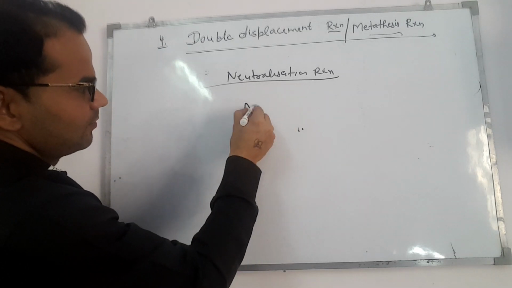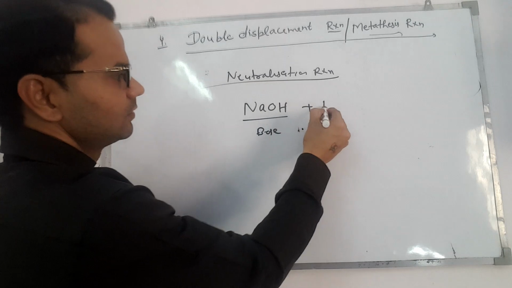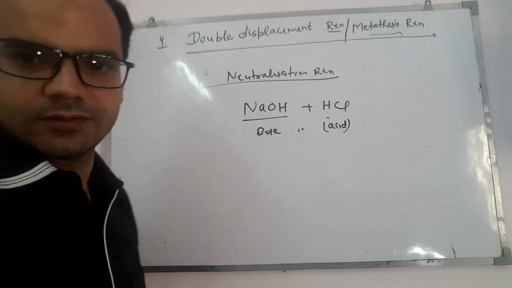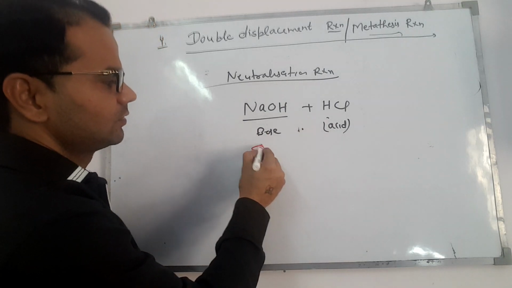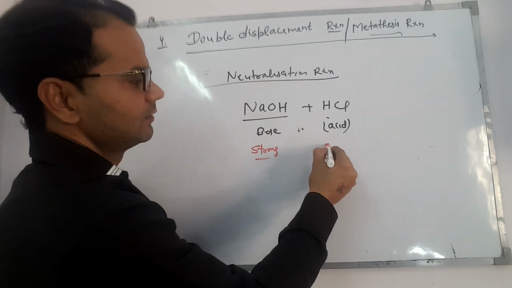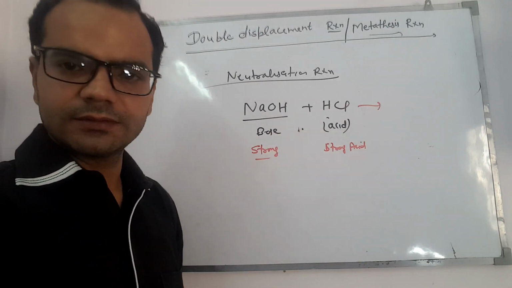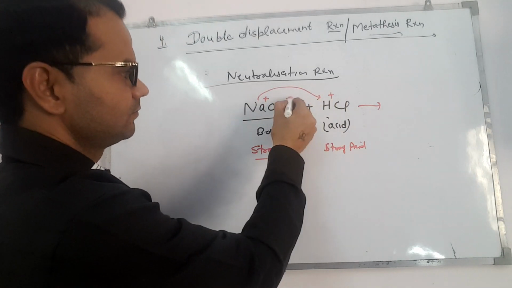If we mix a base, sodium hydroxide, this is a base, with HCl, this is an acid. Definitely acid and base will react and neutralize each other because both are strong, a strong base and a strong acid. The reaction is actually double displacement. Just exchange the position of ions.